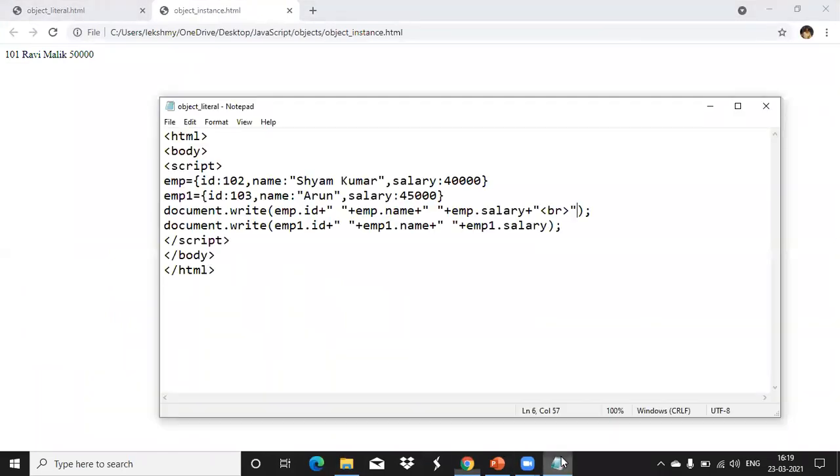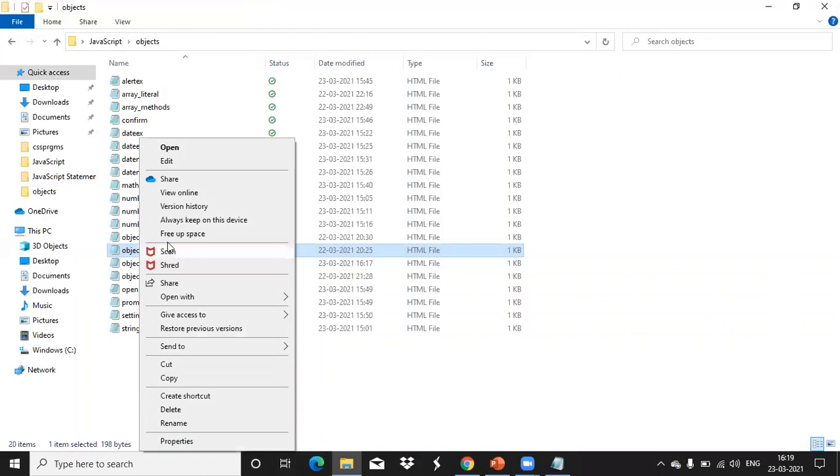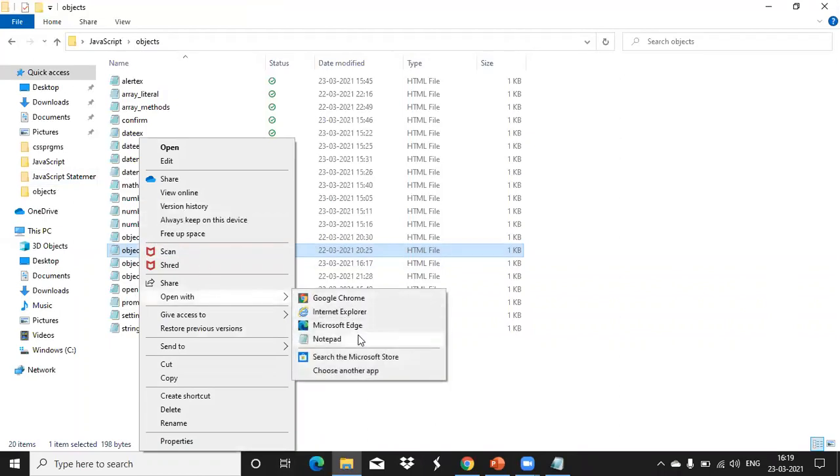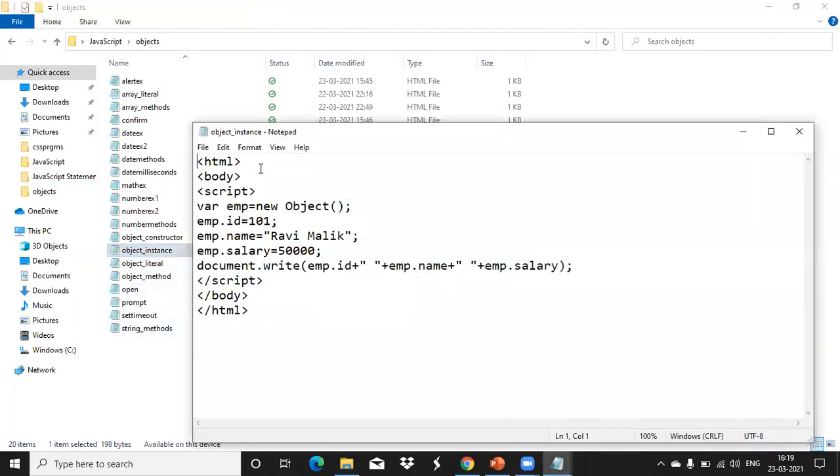Here you can see we used the var keyword. emp is the name, equal to the new keyword and Object. So here emp.id equal to the value we have assigned. Again emp.name, this is the value. Salary also we have assigned.